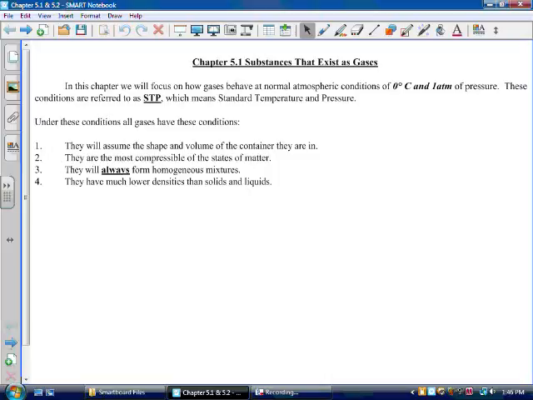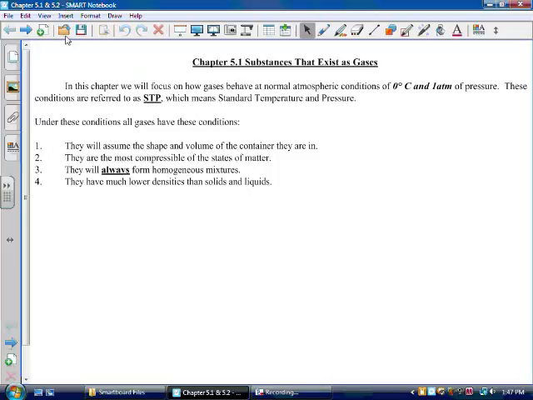This one's extremely important to us because without this being true, we would not have the air we breathe. We'd have to run around looking for pockets of oxygen because the air would not be homogeneous. All gases are homogeneous. It's not true of solids and liquids, but for gases it is. 4, they have much lower densities than solids and liquids. For that reason, we'll find throughout this chapter that we don't measure their densities in grams per milliliter, we measure them in grams per liter.